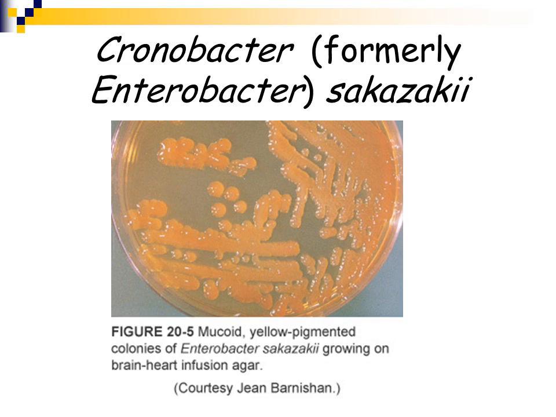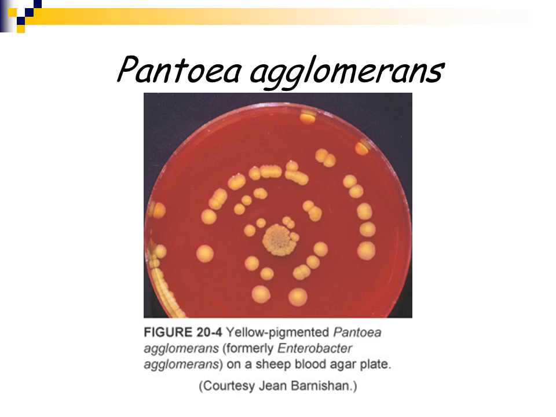And here you have a mucoid yellow pigmented colony of Cronobacter sakazakii, and this is BHI, or brain heart infusion agar, which is a non-selective agar. Here is the yellow pigmented Pantoea agglomerans, and this is on sheep blood agar.